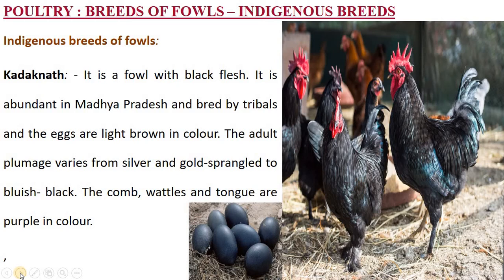So it is a fowl with the black flesh. Of course, a lot of medicinal properties are there for these birds. It is abundant in Madhya Pradesh, bred by tribals, and the eggs are light brown in color, sometimes black also. The adult plumage varies from silver to golden, spangled to bluish black. The comb, the wattles and the tongue are purple in color. You see the bird, it's somewhat a mixture of brown to black color, and its flesh is of course tasty.